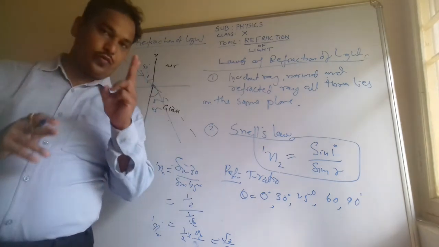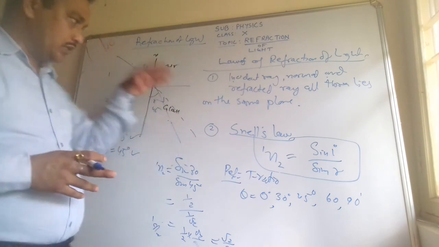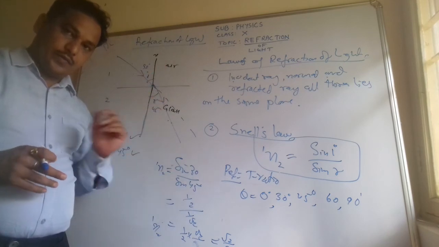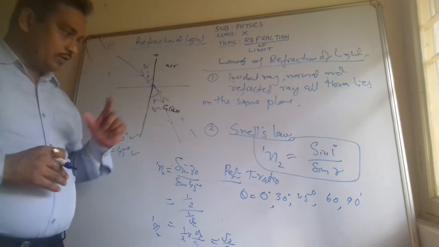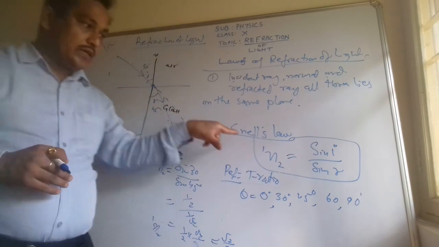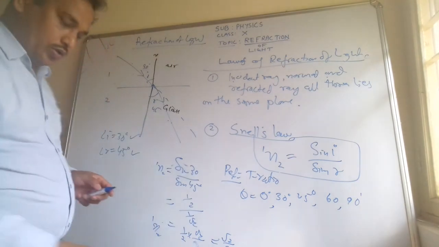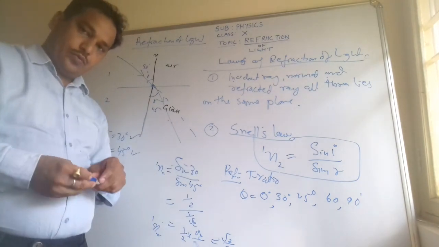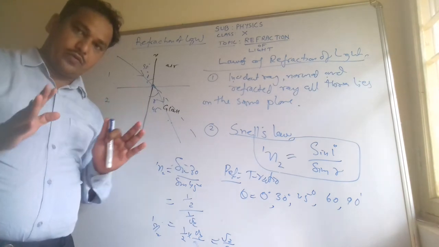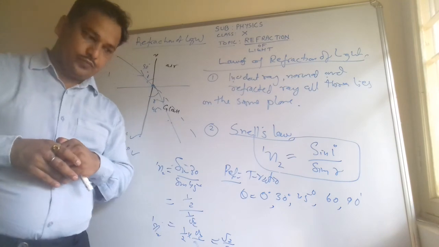So what you understood, two formulae here to calculate the refractive index. One was the earlier one, the speed of light in air upon the speed of light in the medium, and also here the other one, as you have seen, Snell's law. So these two are the laws of the refraction of light. You practice this first, then we will proceed further in our next lecture, so that you do not get confused. Whatever we are doing, do it perfectly. I hope it is clear to you.